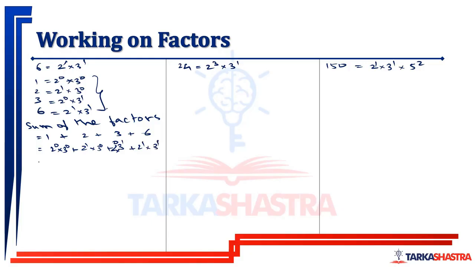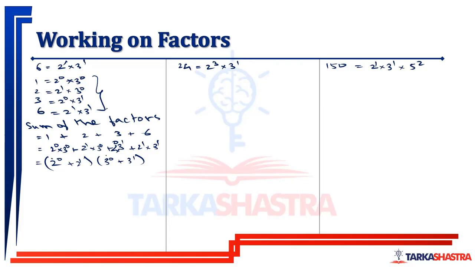Now, this can be written as 2 raised to 0 plus 2 raised to 1 multiplied by 3 raised to 0 plus 3 raised to 1. It can be written like this. Yes or no? Sum of the factors.